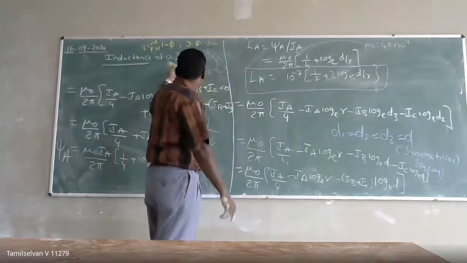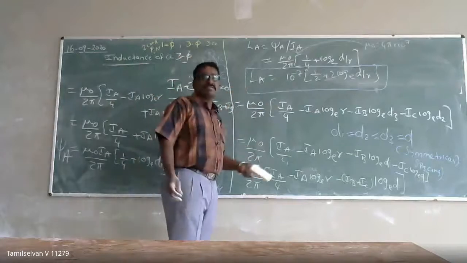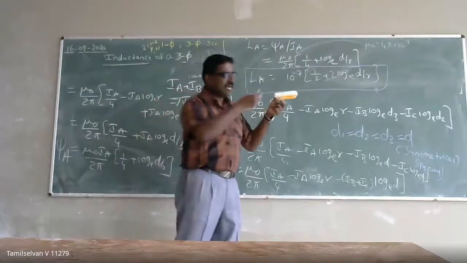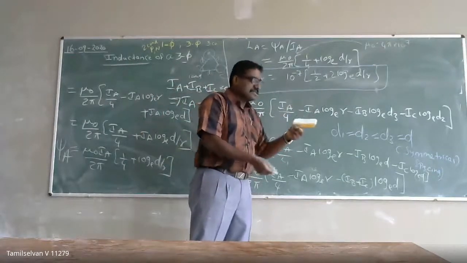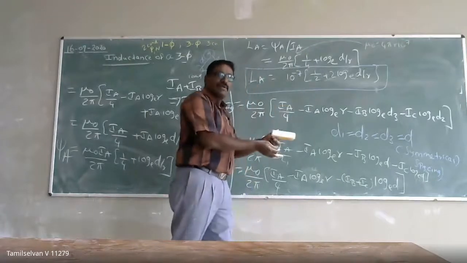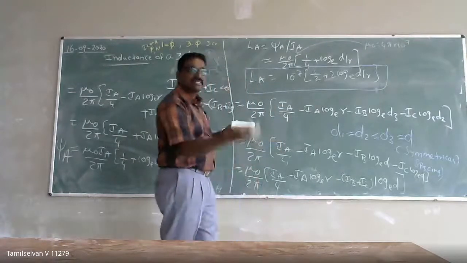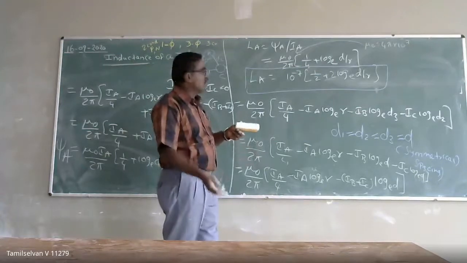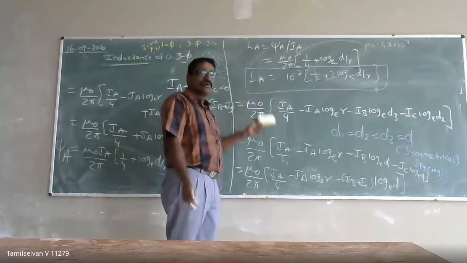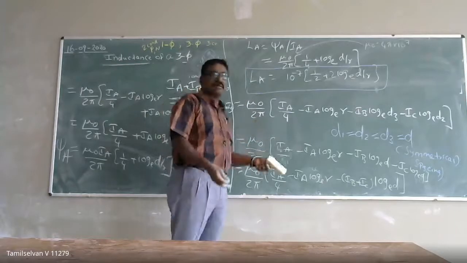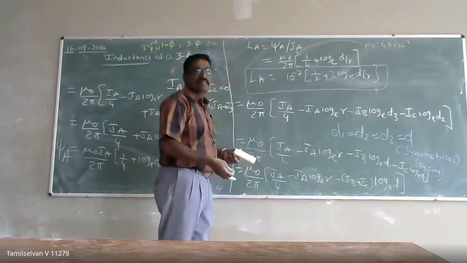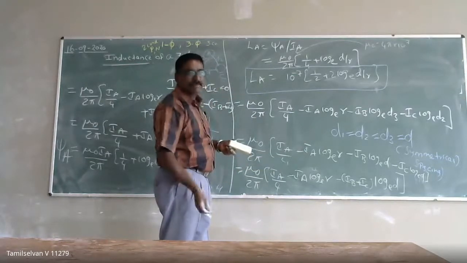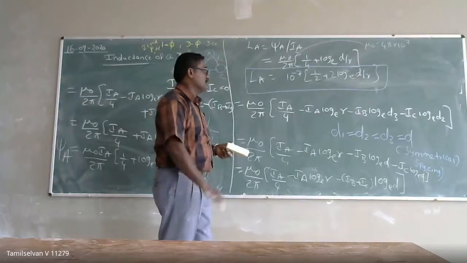For three phase, with balanced current, the current in one conductor is the same as in the others, so the inductance of one conductor is equal to that of the other. Similarly, it will be applicable for the other two conductors also. So I will stop with one conductor. This will be the inductance value in a single conductor, and it applies to conductors B and C also.